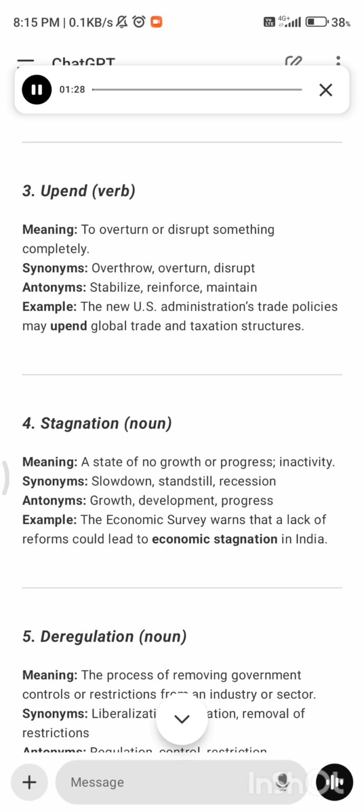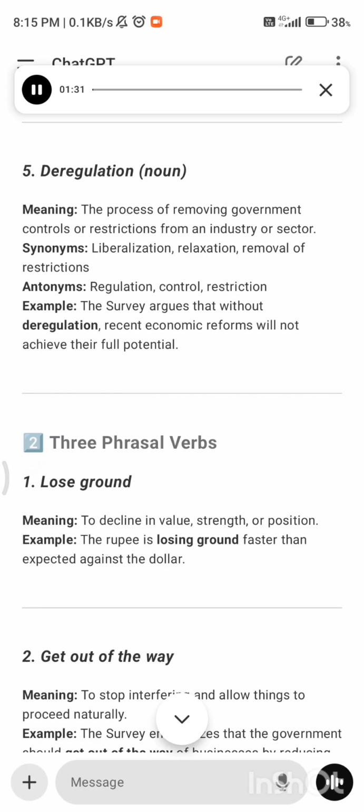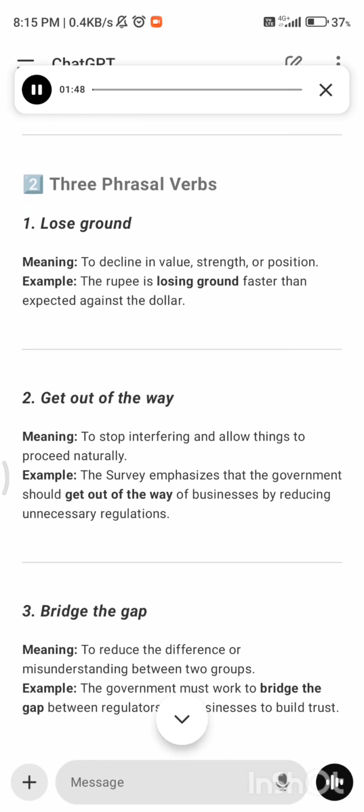5. Deregulation, meaning the process of removing government controls or restrictions from an industry or sector. Synonyms: liberalization, relaxation, removal of restrictions. Antonyms: regulation, control, restriction. Example: the survey argues that without deregulation, recent economic reforms will not achieve their full potential.